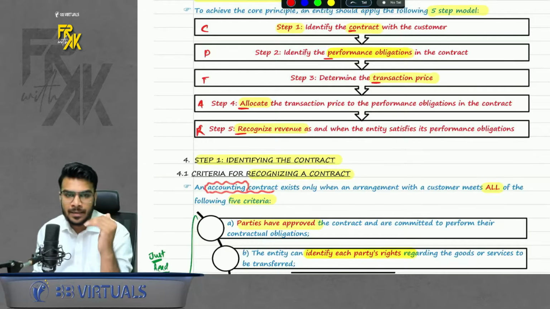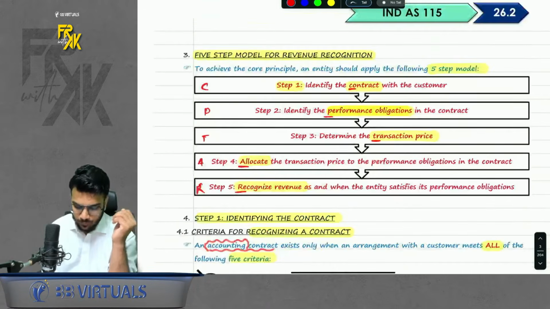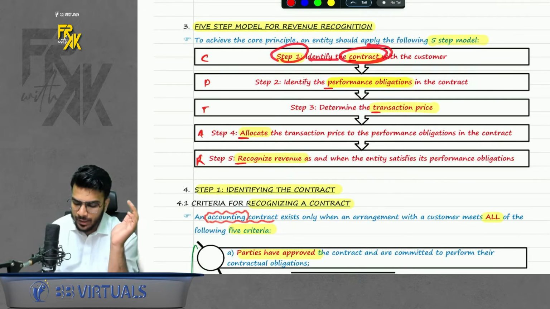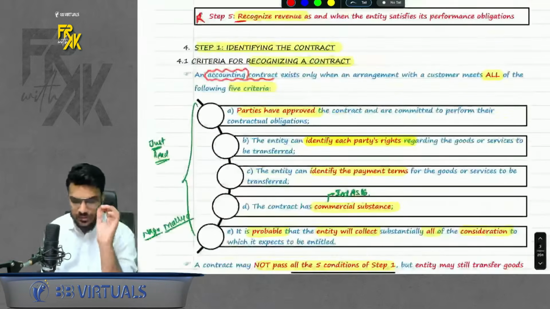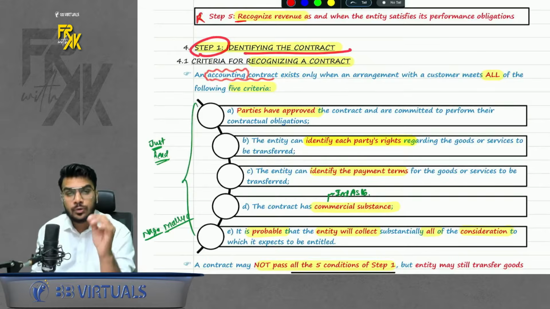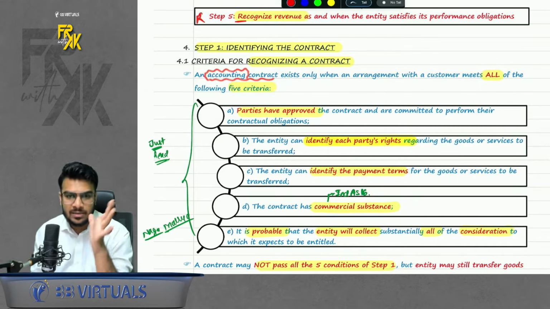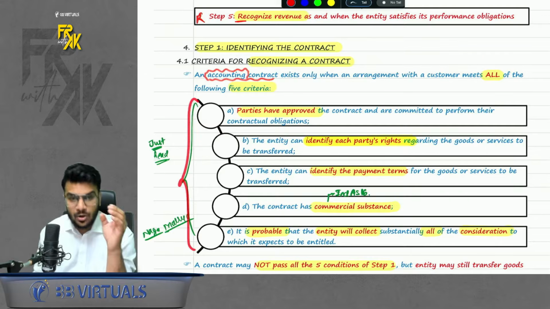How to remember this? CPTAR. Now we will start revising each step one by one. The first step was identifying the contract with the customer. So first of all, in this standard, it says how do you know when to start accounting for this contract or when to book the revenue under this contract? So it says when it meets all the 5 criteria.